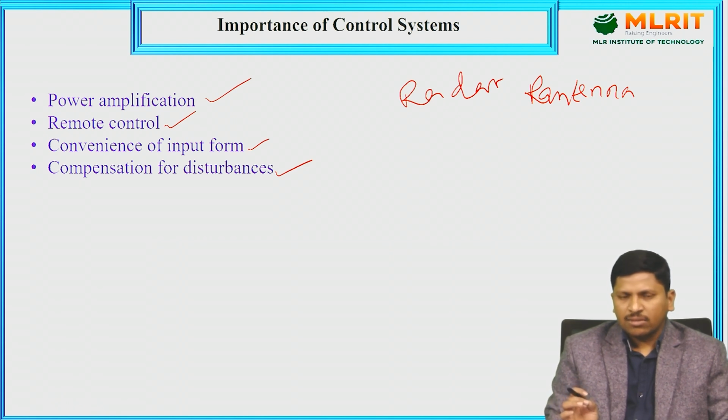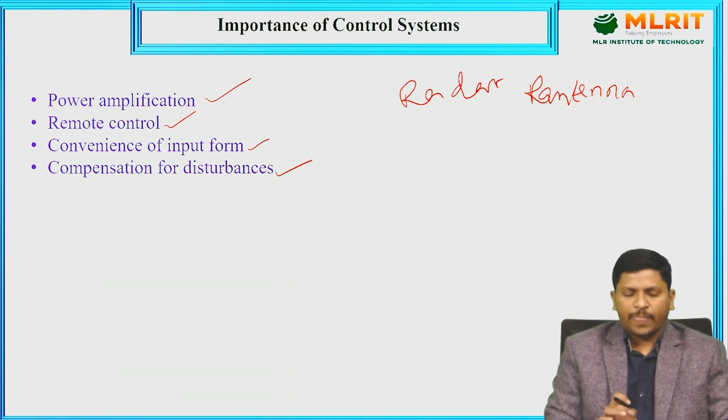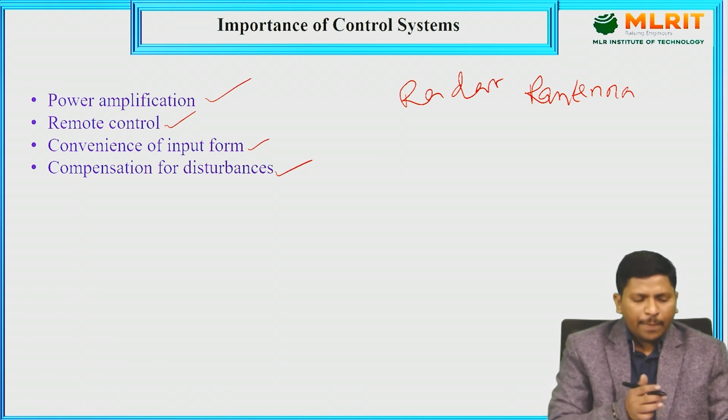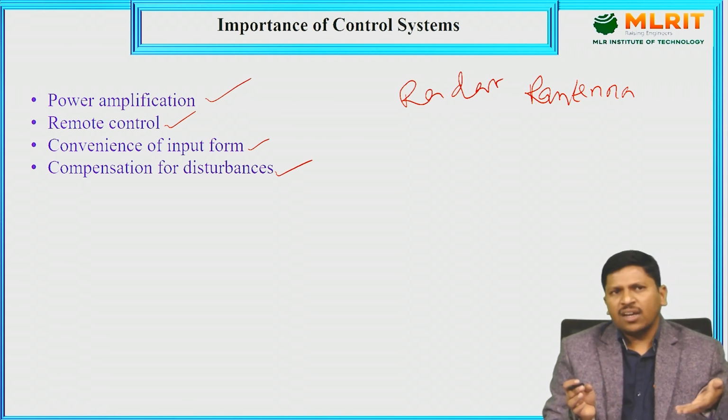Every control system automatically rectifies those errors that occurred; the control system rectifies the errors itself only. That is the compensation for disturbances. So that's why we design the control system by considering all these parameters.